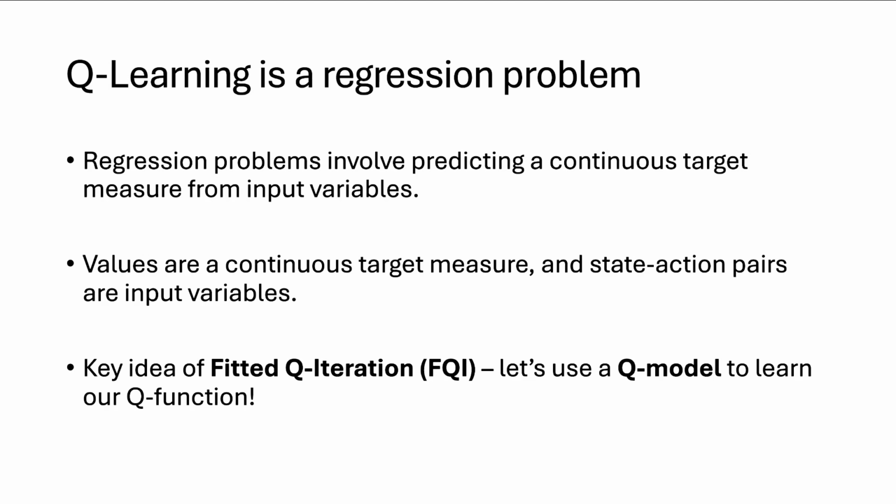So we could use linear regression, we could use a Gaussian process, we could use a regression decision tree, we could use a regression random forest. Any method we like for doing regression, we can use in fitted Q iteration. Okay? All that we require is some machine learning model that does regression.